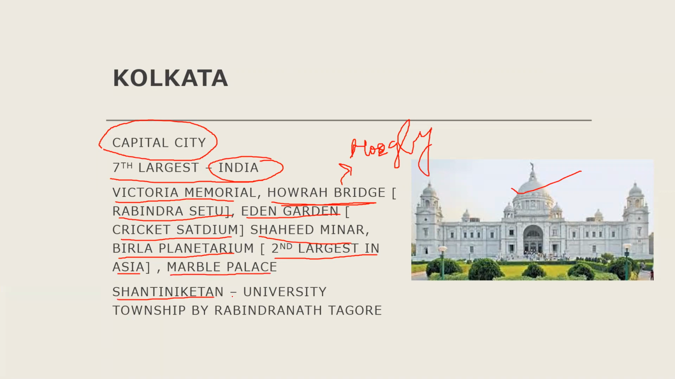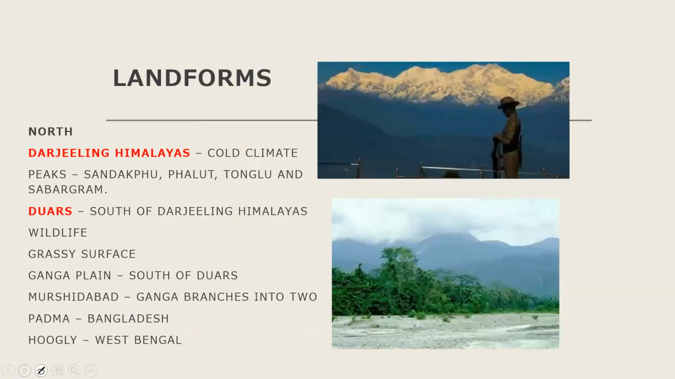Shantiniketan is a university township by Rabindranath. It is not in Kolkata, but it is also an important part. It is at least 40 to 50 kilometers away from Kolkata. Santiniketan was founded by the great poet Rabindranath Tagore.